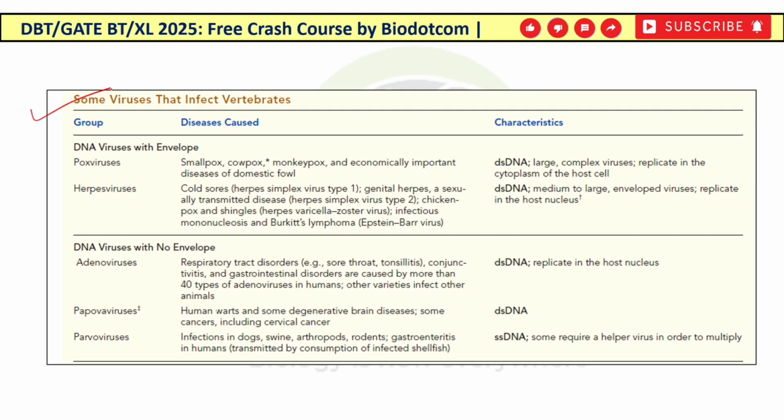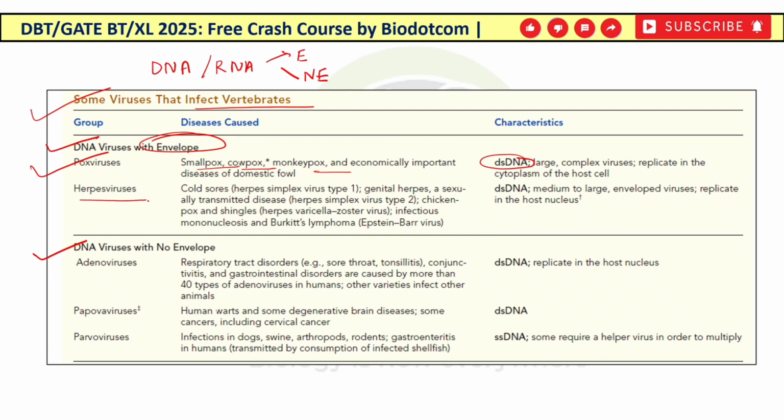So here is the classification: some viruses that infect vertebrates. Out of this table you can see DNA viruses with envelope and DNA viruses with no envelope. Firstly you need to know whether the genetic material is DNA or RNA, and after that whether it is enveloped or non-enveloped. In the DNA viruses with envelope, pox viruses are there. Pox viruses include smallpox virus, cowpox virus, monkeypox, and they have double stranded DNA.